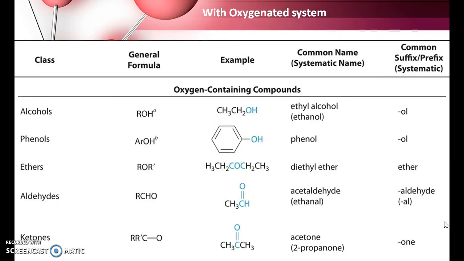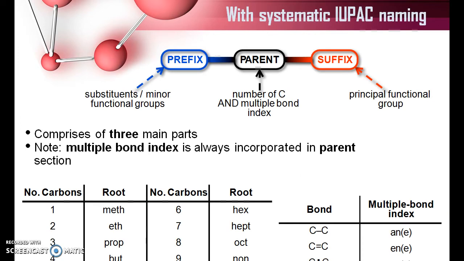Oxygenated compounds are further classified into alcohols, that is aliphatic alcohols and aromatic alcohols. Aromatic alcohols are when the OH group is directly attached to the benzene ring. And ethers. In this, oxygen acts as a bridge atom holding two alkyl groups, or it may be two aryl groups, or sometimes an alkyl and an aryl. That depends upon the nature of the alkyl chain attached. And the next one is aldehydes, which should have a terminal CHO, and ketones, and finally carboxylic acids.